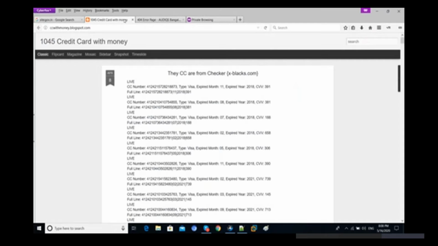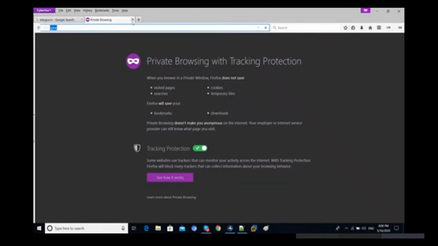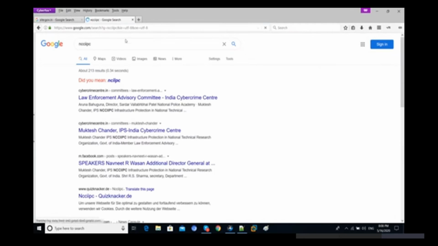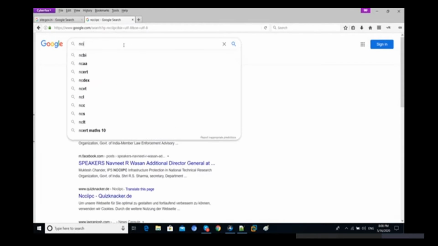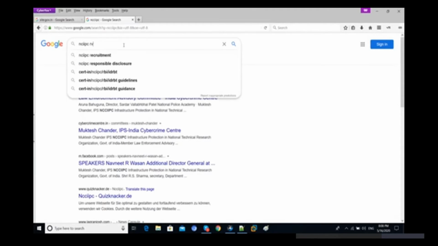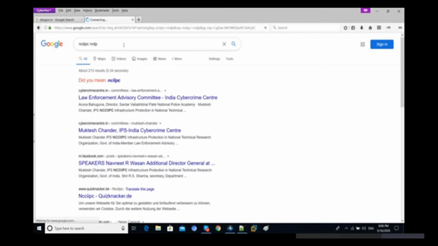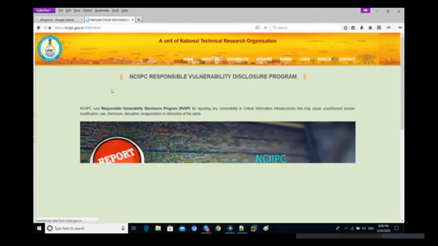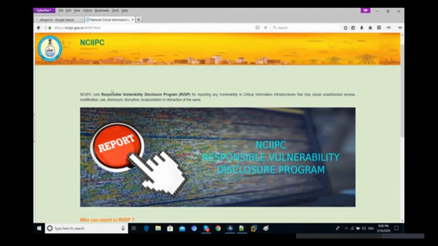If you want to find bugs on a government website, where do you have to report it? So NCIPC there, okay. Actually this is the website where you can report Indian government website bugs, okay. You can find it and directly download it.